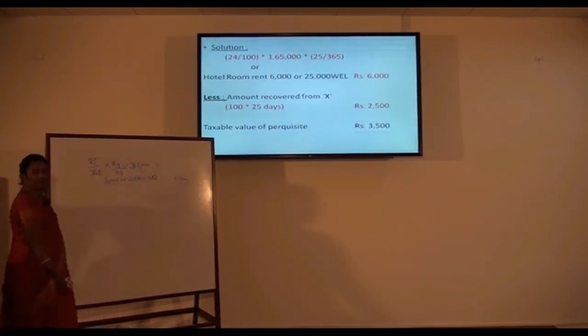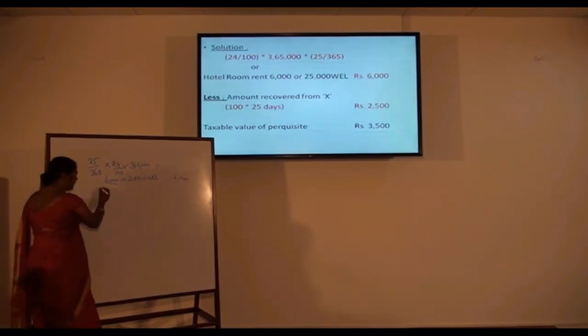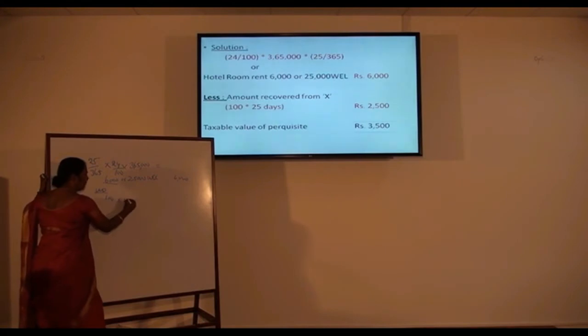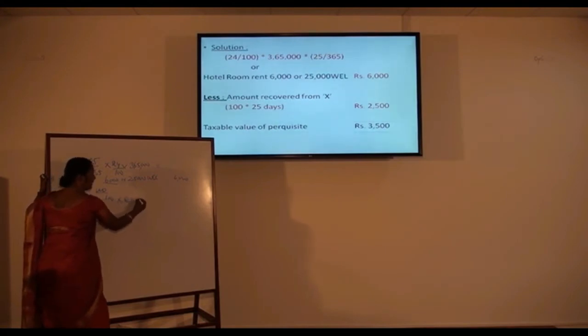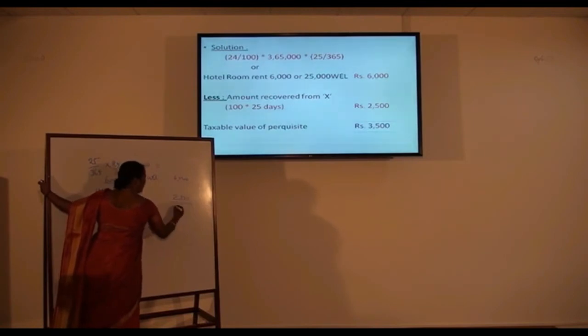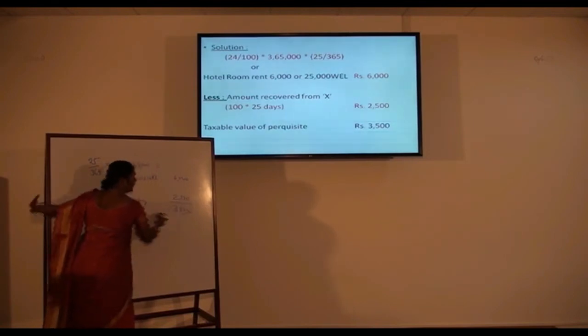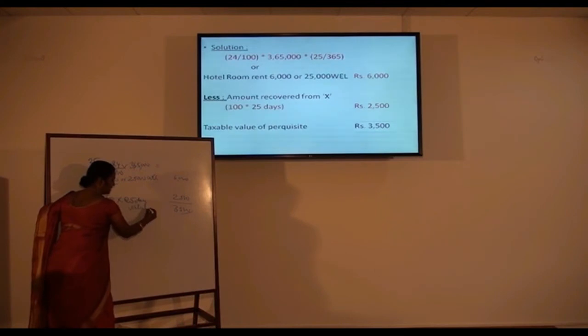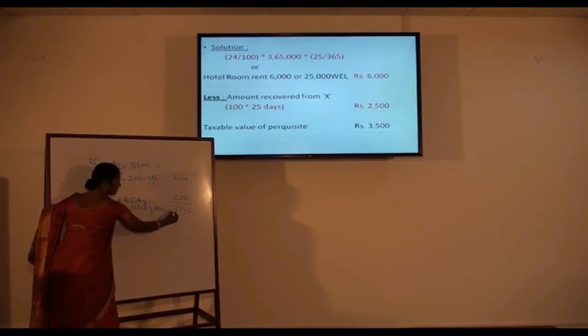The amount recovered from the employee is nothing but per day he paid rupees 100. He stayed in a hotel for 25 days. Therefore, he paid rupees 2,500. So the remaining 3,500 will be termed as a value of perquisites.